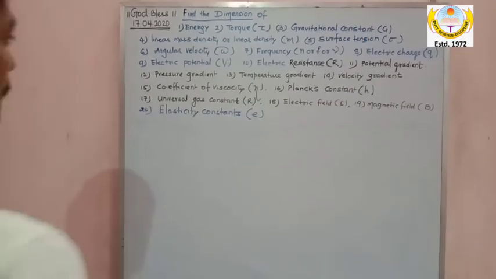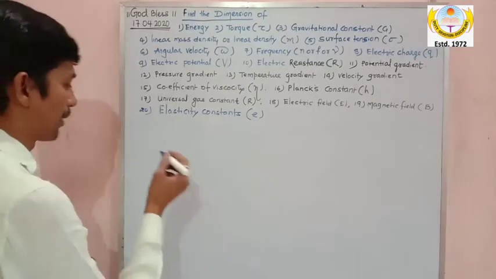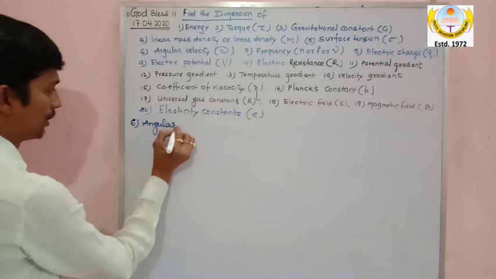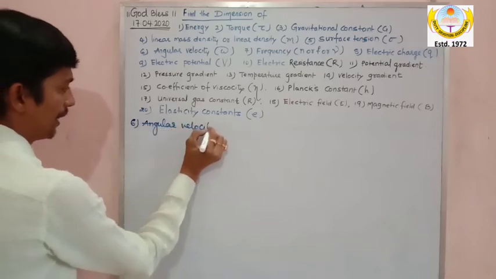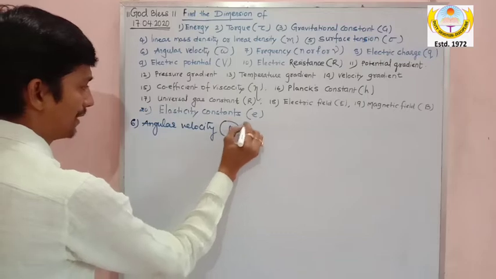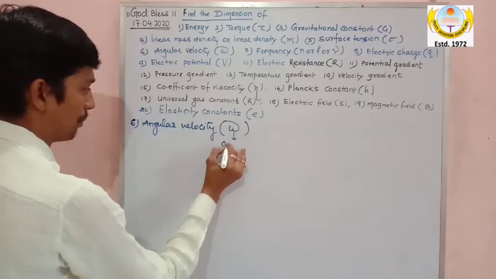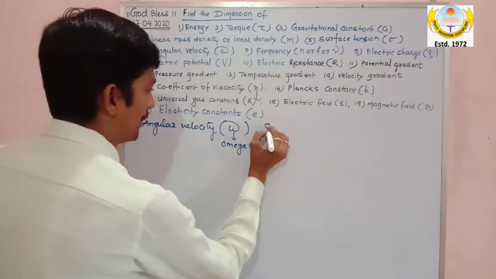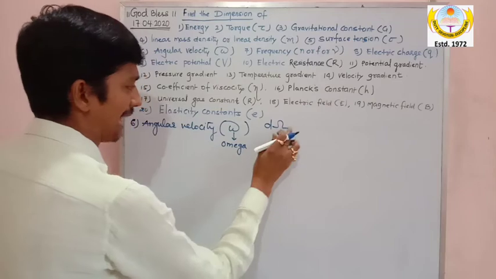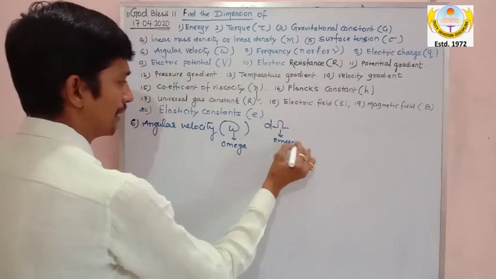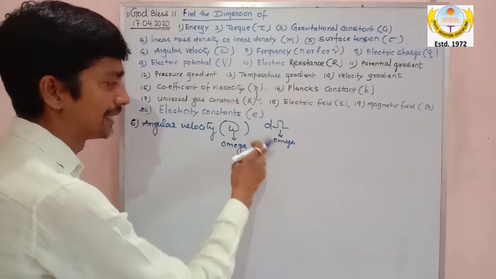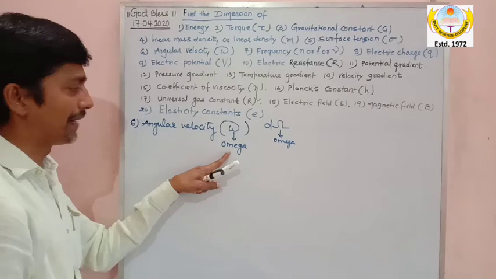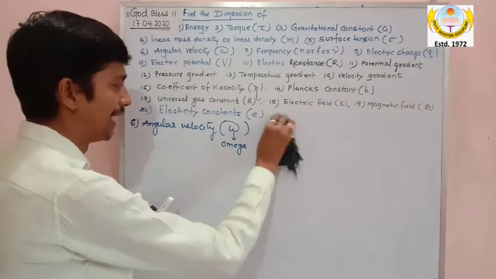Now my dear, the dimension of angular velocity, the sixth quantity, and it is denoted by omega. Please try to understand the denotation is omega. My dear, एक बार और, while teaching solid angle in my video, I told you this sign is also omega. This can be ohm also, but we said this is d omega. I have taught today another way of writing omega. Another way of writing omega is this. You can see, and how we are writing.